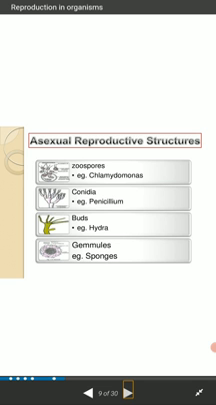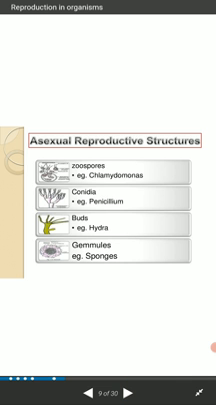Next, the example is Penicillium. Penicillium is one kind of unicellular organism, and these organisms reproduce asexually. So this is the basic thing. All those organisms belong to the lower group of animals, meaning the invertebrates.